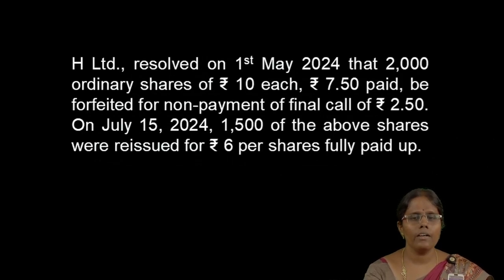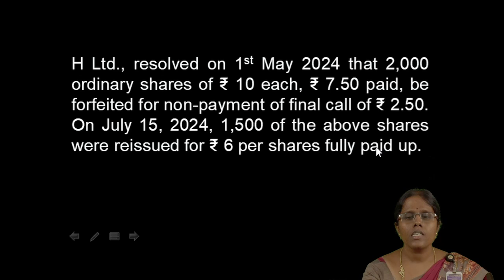Hutch Limited resolved on 1st May 2024 that 2000 ordinary shares of 10 each, on which 7 rupees 50 paise were paid, be forfeited for non-payment of the final call of 2 rupees 50 paise. On July 15th, 2024, 1500 of the above shares were reissued for 6 rupees per share, fully paid up.